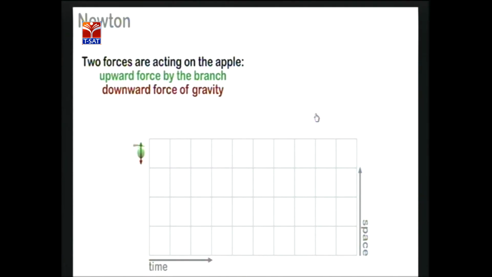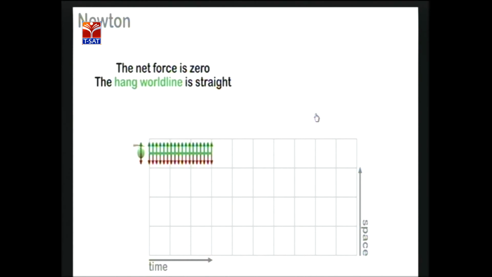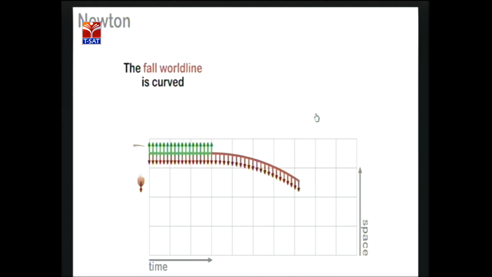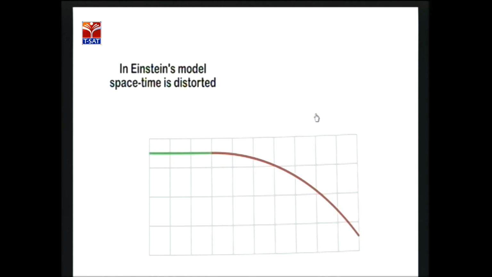Here we have a model. According to Newton, the hang line is straight, but the fall line is curved. If you observe this video, you can understand. According to Newton, there is a force of gravity in Newton's model.